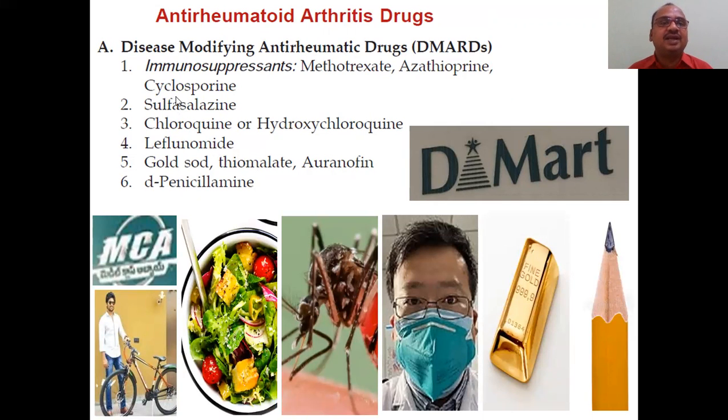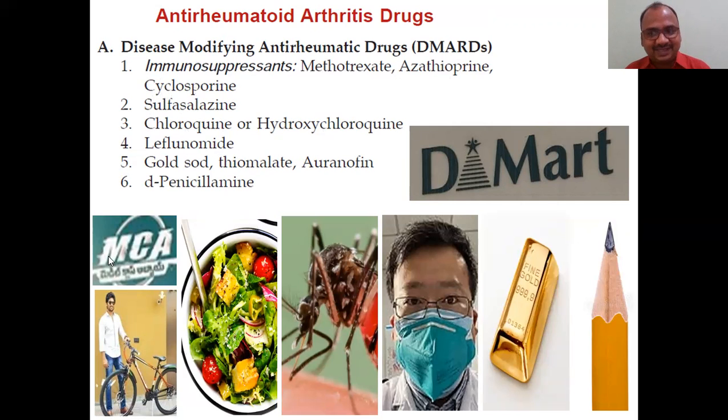6, D-penicillamine. So how to remember these drugs? I have shown here a total of 6, 1, 2, 3, 4, 5, 6. First are immunosuppressants. The 3 drugs are methotrexate, azathioprine, cyclosporine. C, cyclosporine, A, azathioprine. MCA means it is a Telugu film, Middle Class Abbai. It is a story related to a middle class family.